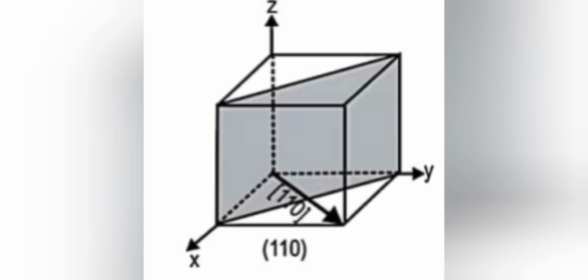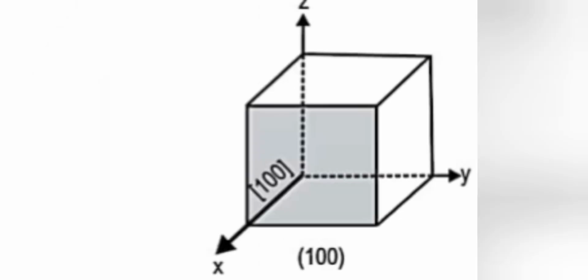Here 1 1 0, there is one atom missing as compared to 1 1 1, so it has less planar density compared to 1 1 1. And the next one is 1 0 0, which will be only in one plane, and 2 1 1 will be out of this plane. So comparing among all these, the one having more planar density is 1 1 1.